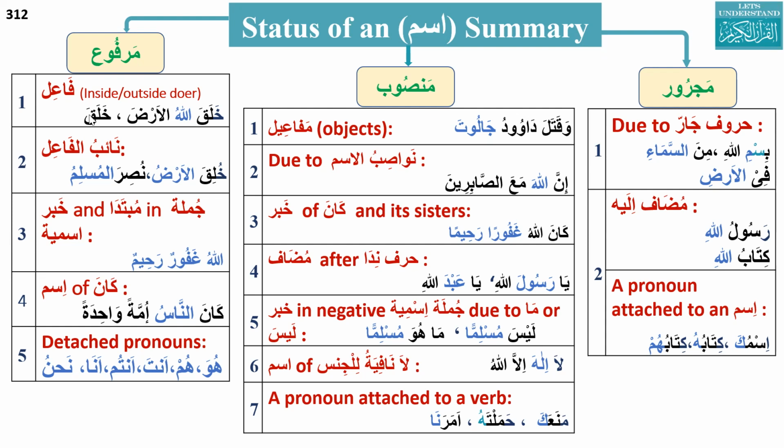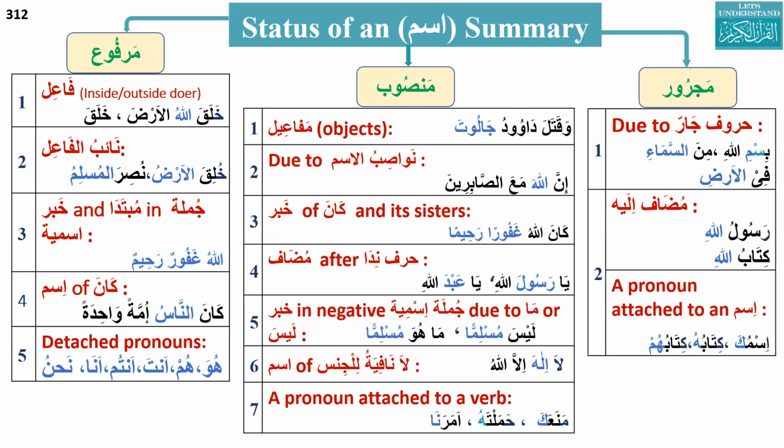status. And naibul fa'il is another reason in which the noun is going to be marfu. So again, in khuliqallah, khuliqal ardu, ardu is in marfu status because it's the naibul fa'il. And the third reason is in Jumla Ismiya, Mubtada and Khabar are marfu. An example for Jumla Ismiya is Allahu Ghafurur Rahim.